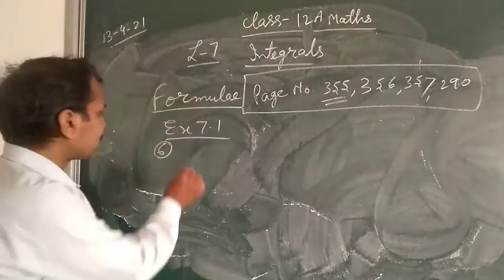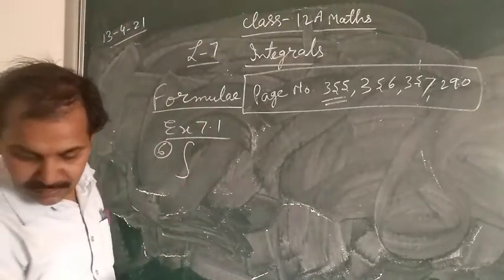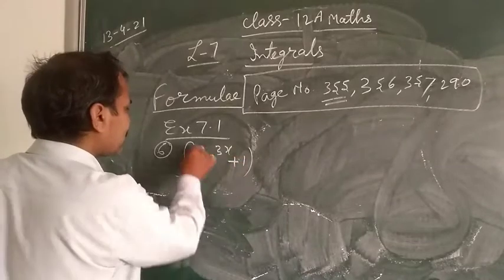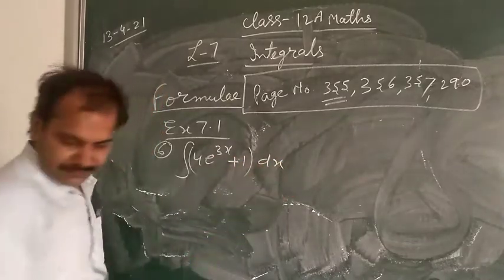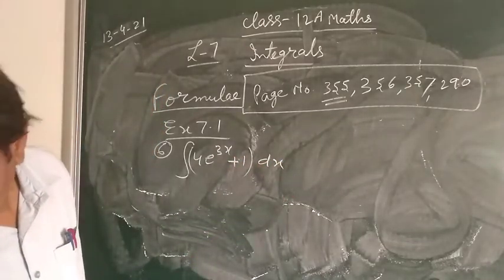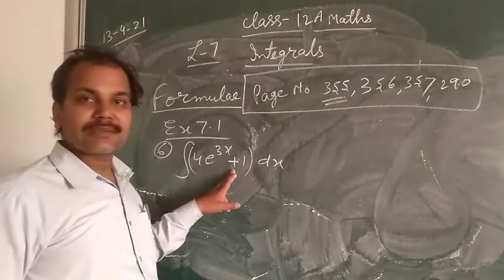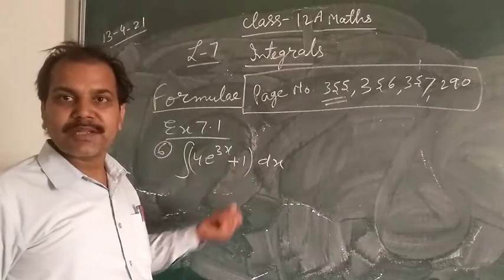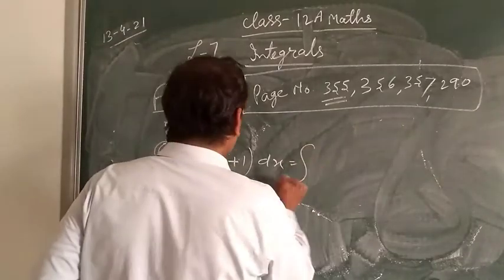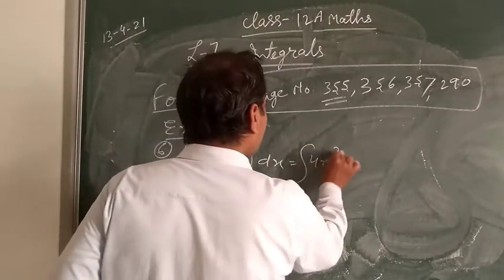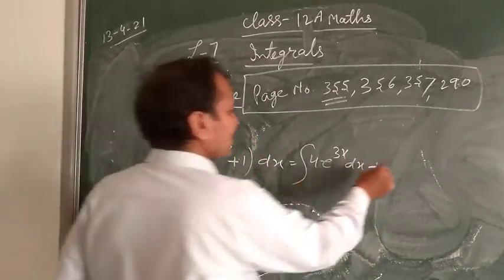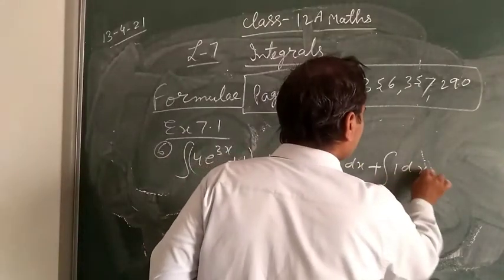So first question 6, integral of 4e power 3x plus 1 dx. Clear? So here plus is given, which means these terms are attached with this plus sign. So you separate these functions: integral of 4e power 3x dx plus integral of this 1 dx.